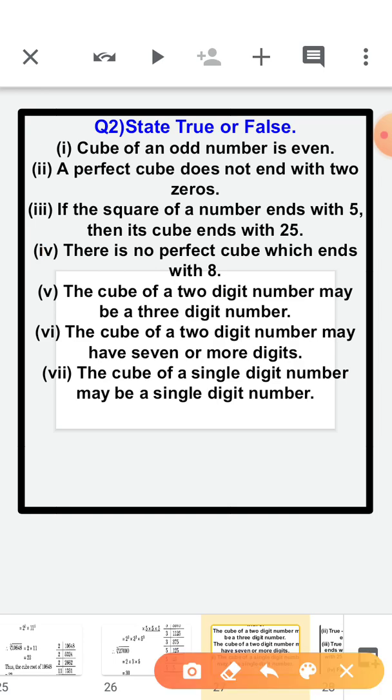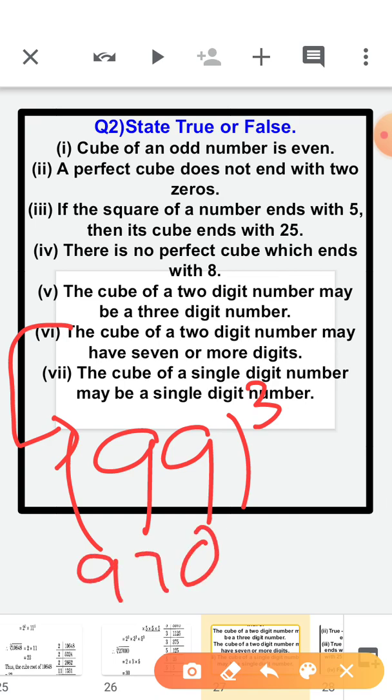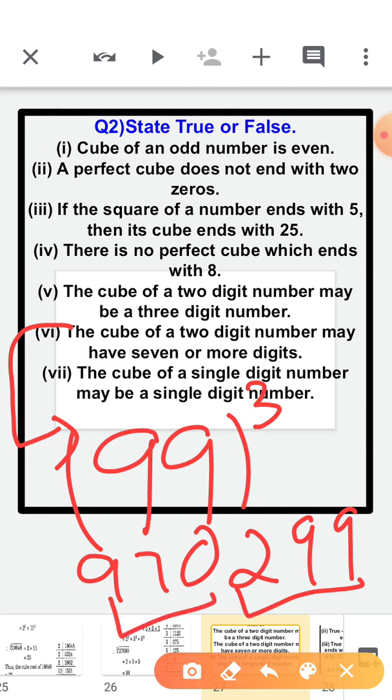Okay. Now the cube of a 2-digit number may have 7 or more digits. Again let's take one more example. This time I'm taking the largest 2-digit number, that is 99. Cube of this is 970299. So you are having 6 digits in that.